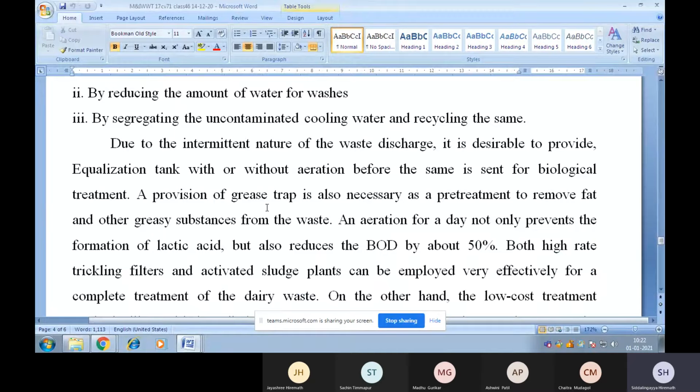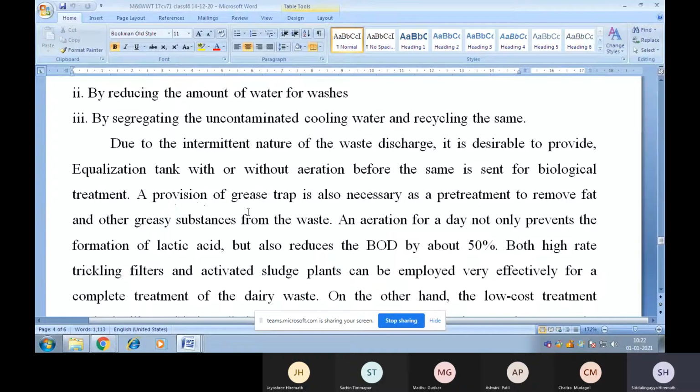Due to the intermittent nature of the waste discharge, it is desirable to provide an equalization tank, with or without aeration, before the wastewater is sent for biological treatment. For the meaning of equalization, you can go through the notes uploaded in the WhatsApp group. I even asked a question on this in the first internal.